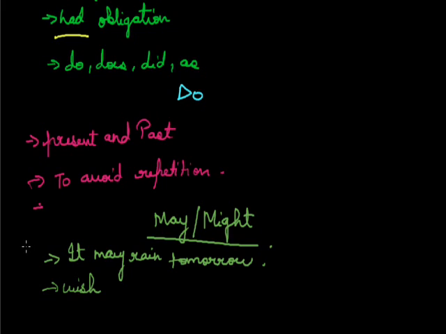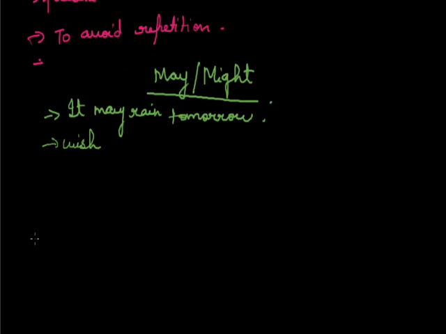Now talking about might. In present time context, could and might are used as less positive versions of can and may. For example, I could attend the party is less positive and more hesitant than I can attend the party, because you're not so sure about it. It might rain tomorrow has less possibility than it may rain. So the difference is that may has more possibility and might does not have that strength.